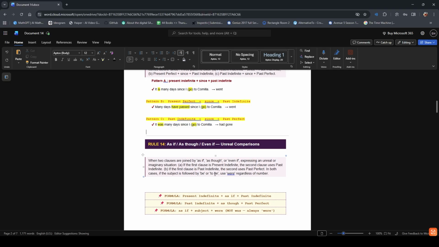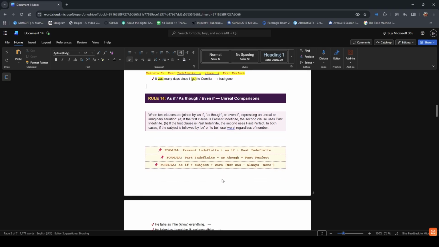Rule number 14: this is for sentences where someone is pretending or imagining something. As if and as though mean the same thing. They introduce an unreal comparison. Here is the key: use were instead of was. Match the sentence pattern, the tense pattern.